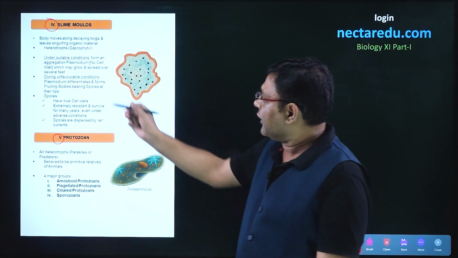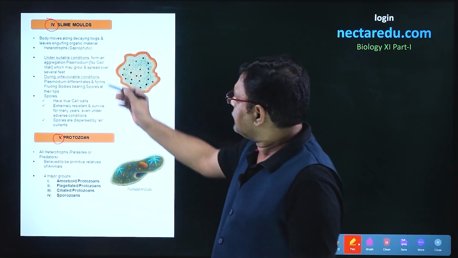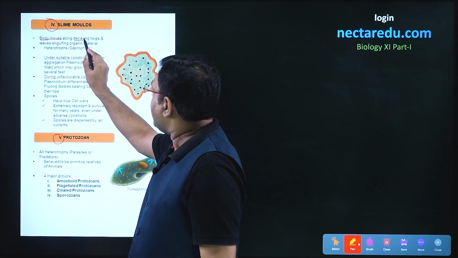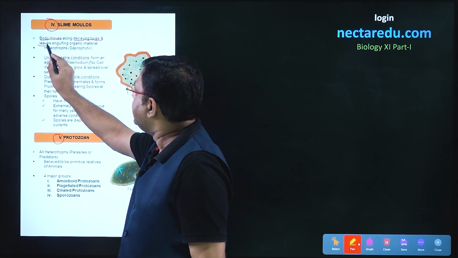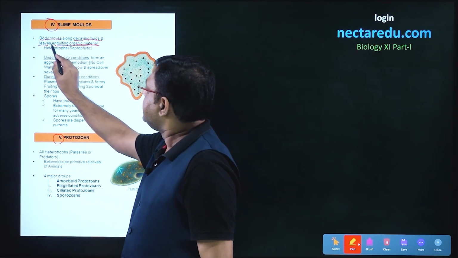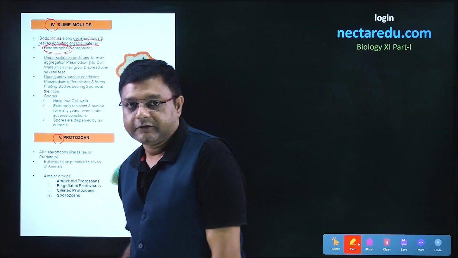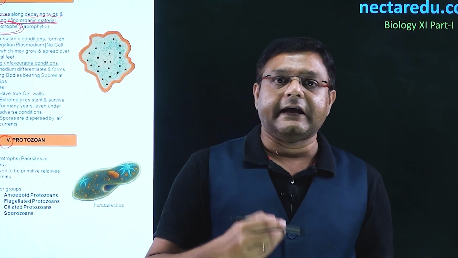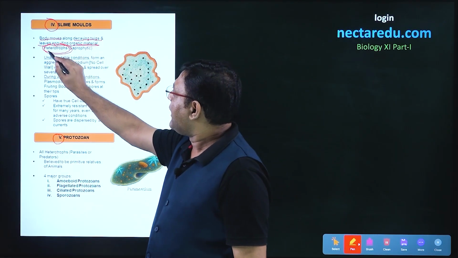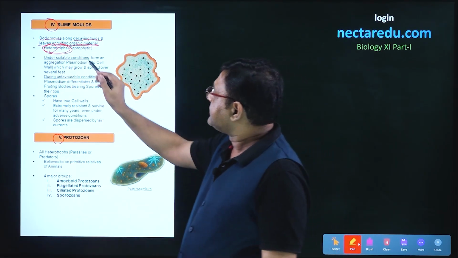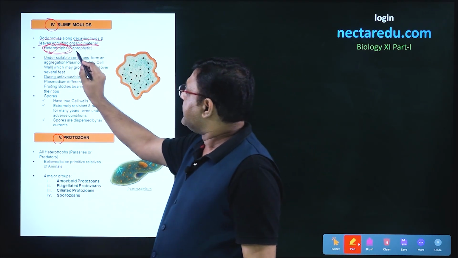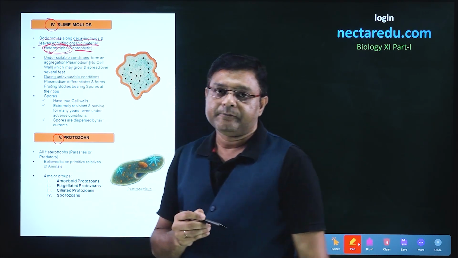So initially talking about the habitat. In the case of slime molds, the body moves along decaying twigs and leaves, and these engulf organic matter, and these are heterotrophs. So if we talk of the initial three groups, those were photosynthetic, but slime molds are heterotrophic. And since these were depending on decaying twigs and leaves, the condition will be saprophytic.